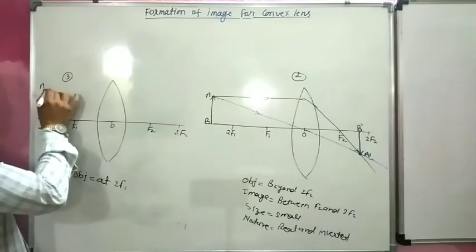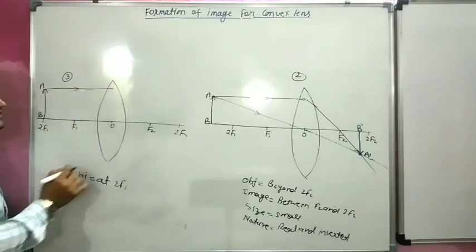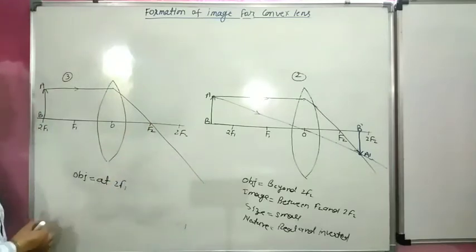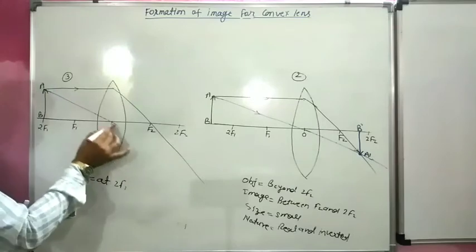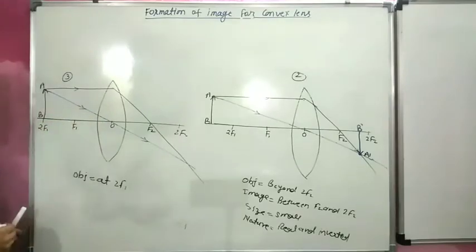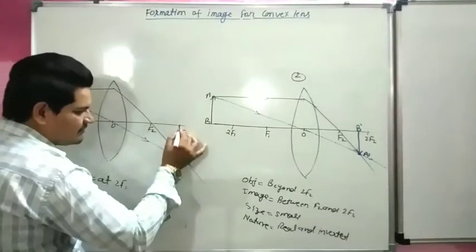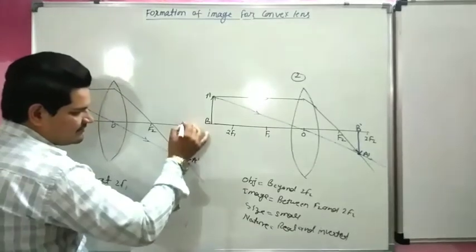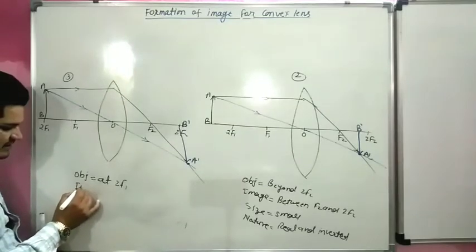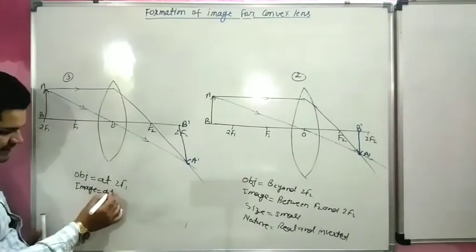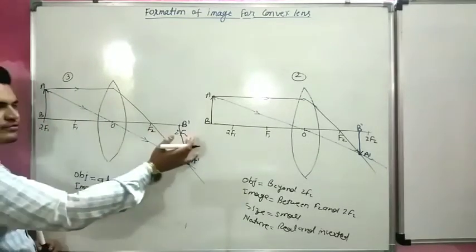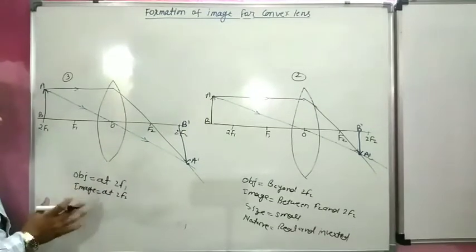According to the rule, an incident ray coming parallel to the principal axis will pass through the focus. And an incident ray coming through the optical center will pass through the same point. So both rays intersect here. This is called our image A dash, B dash. So the image is formed at 2F2. Object placed at 2F, image formed also at 2F. The image will be formed at the same point.